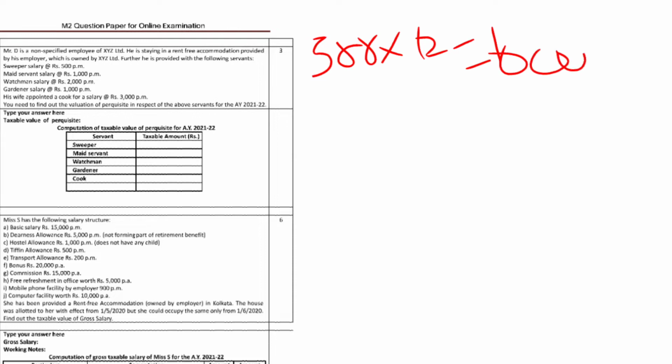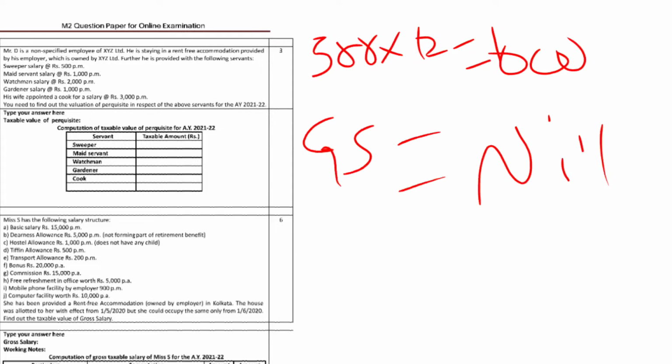Mr. D is a non-specified employee, so as per the category, we will calculate this. He is not a specified employee, he is a non-specified employee. For a non-specified employee, the sweeper salary will be taxable. The gardener salary will be nil.